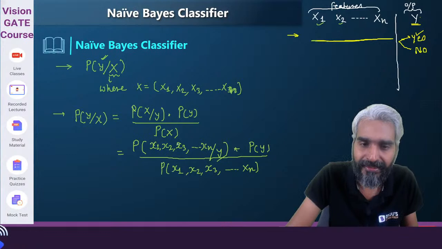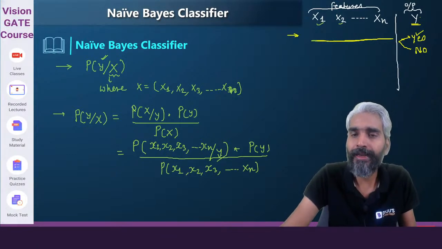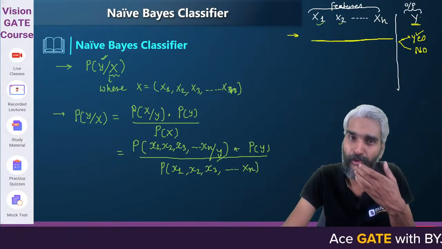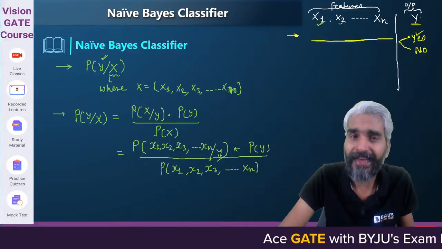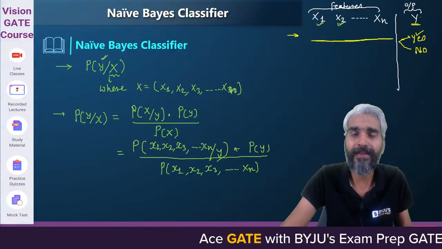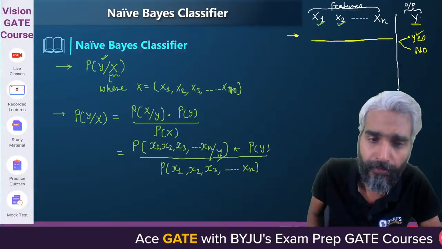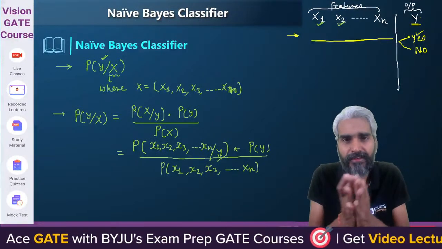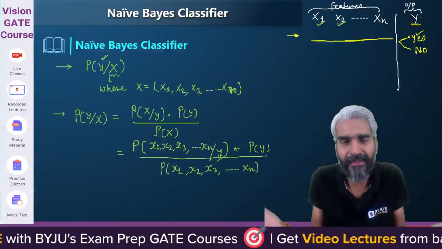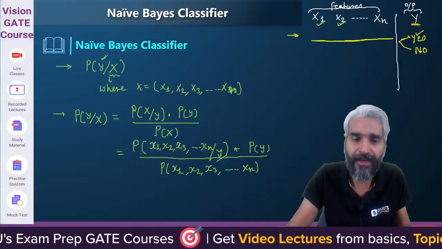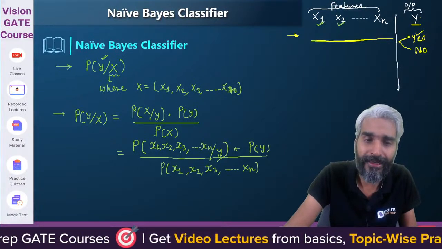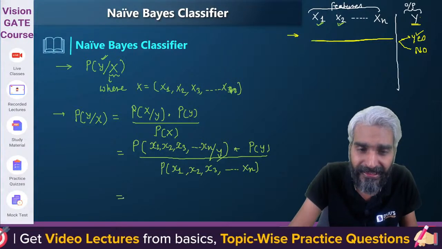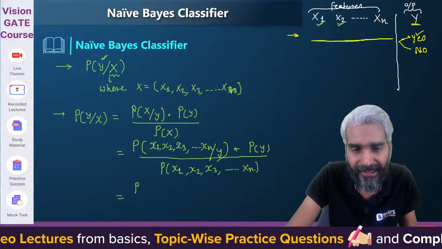We are saying that y depends on x1, x2, x3 up to xn. But with what probability x1 can occur, with what probability x2 can occur, they are independent. Yes or no? The probability with which x1, x2, x3 up to xn can occur, they are independent. So if we are saying x1 and x2 and x3 up to xn given y, will it not be the same as the probability?